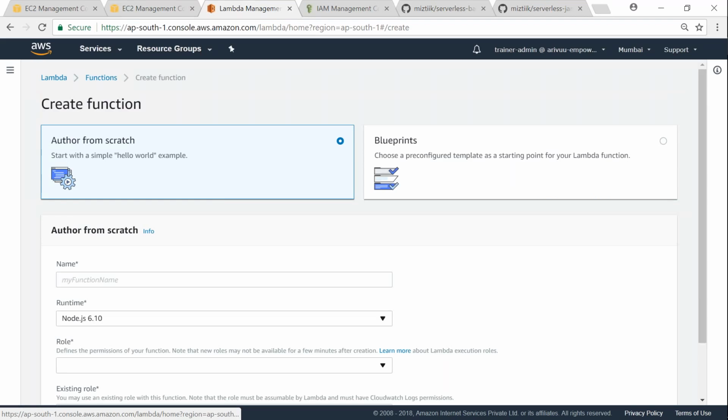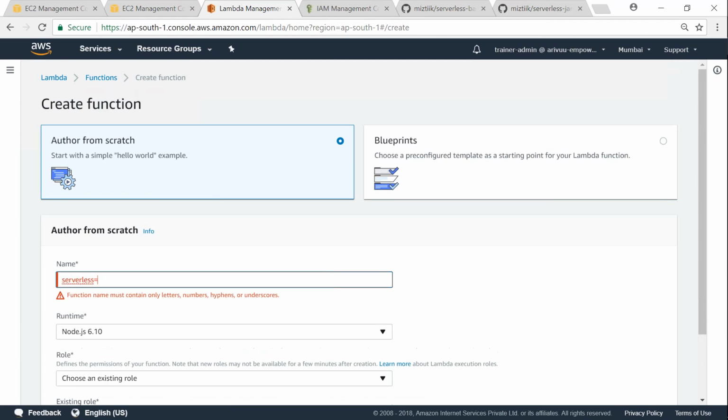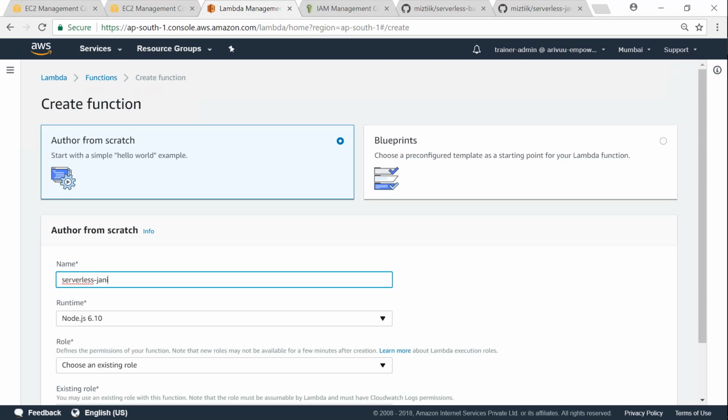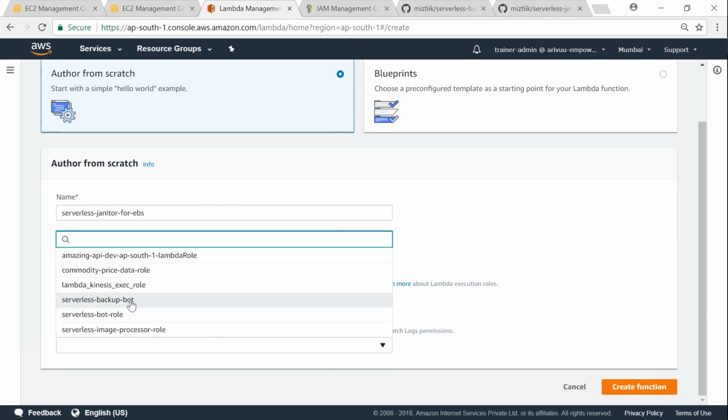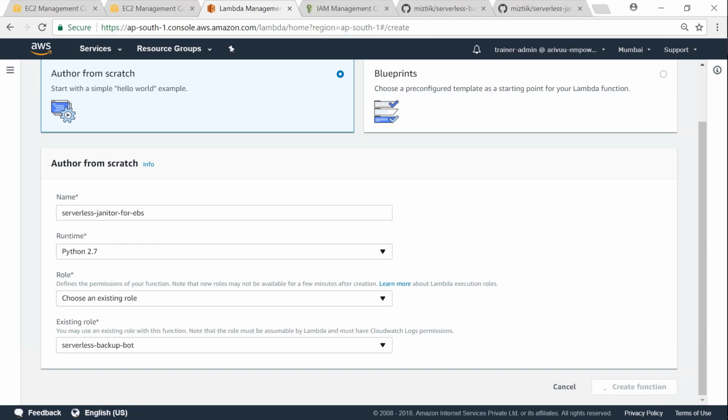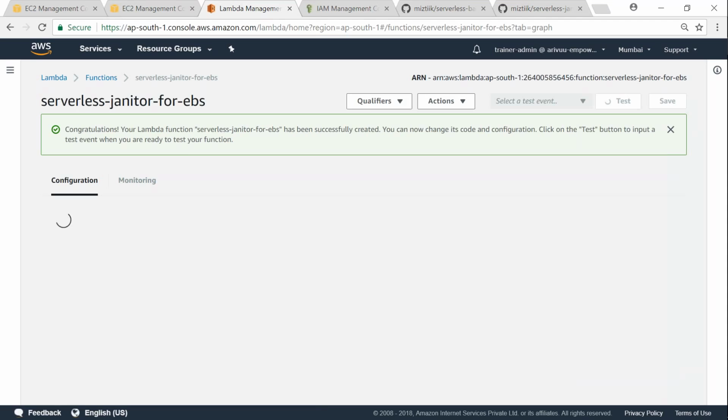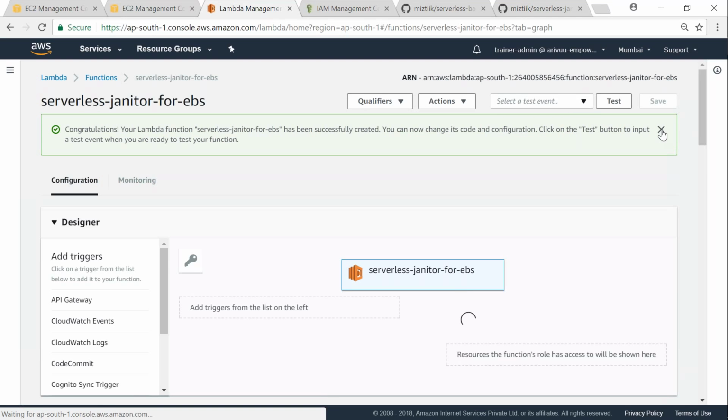Let us create a new function for our janitor backup. I'm just going to call it serverless janitor for EBS, and again Python 2.7. Let us use an existing role, serverless backup role, and create the function.